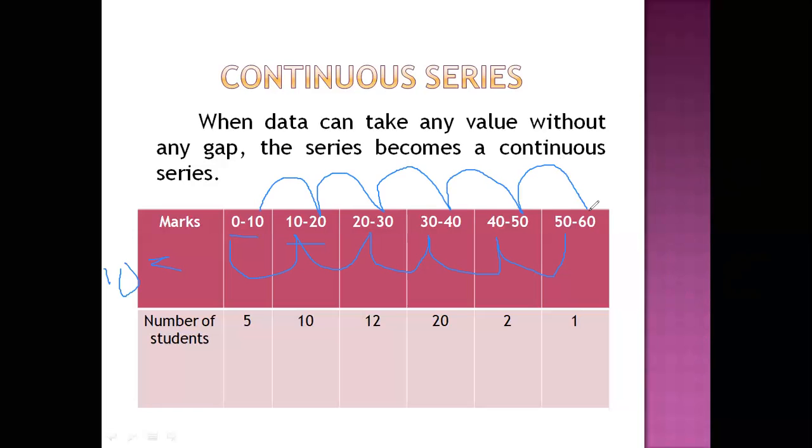So, class interval is the difference between a single class's upper limit minus lower limit, or two successive classes' lower limits difference, or two successive classes' upper limits difference.